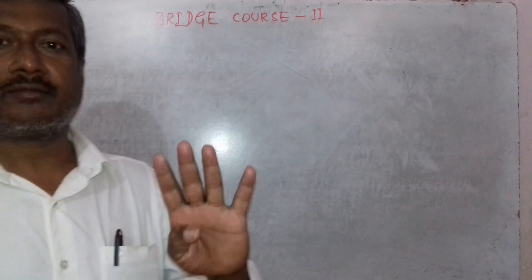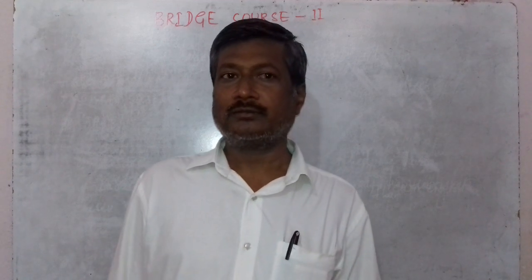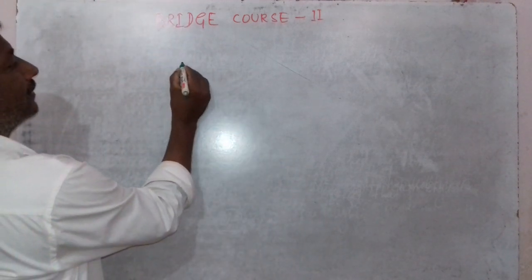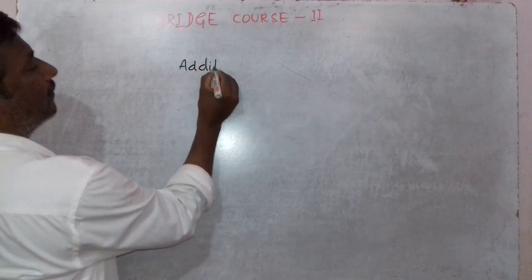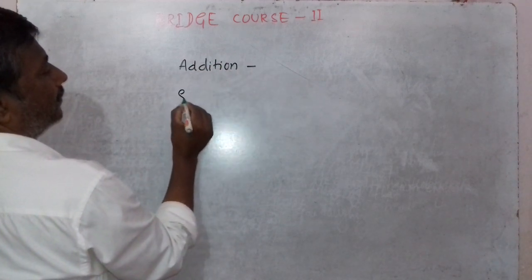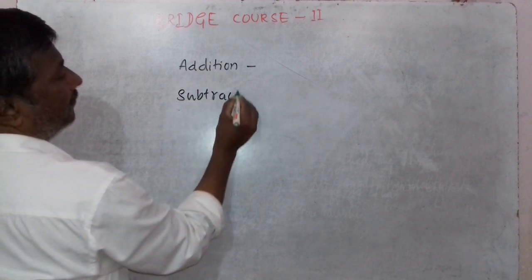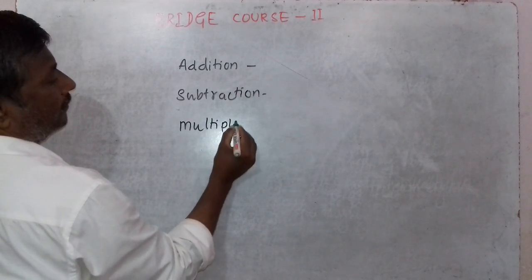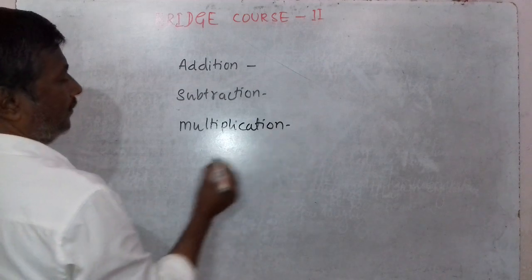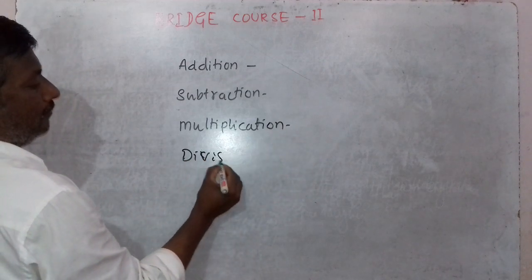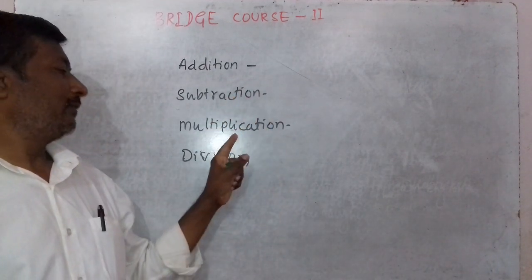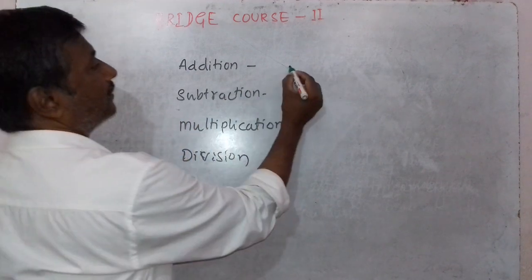In mathematics there are four fundamental operations. So you already learned them in the primary and high school classes. The fundamental operations are like this. One is addition, subtraction, multiplication, division. Addition, subtraction, multiplication, division. So addition means